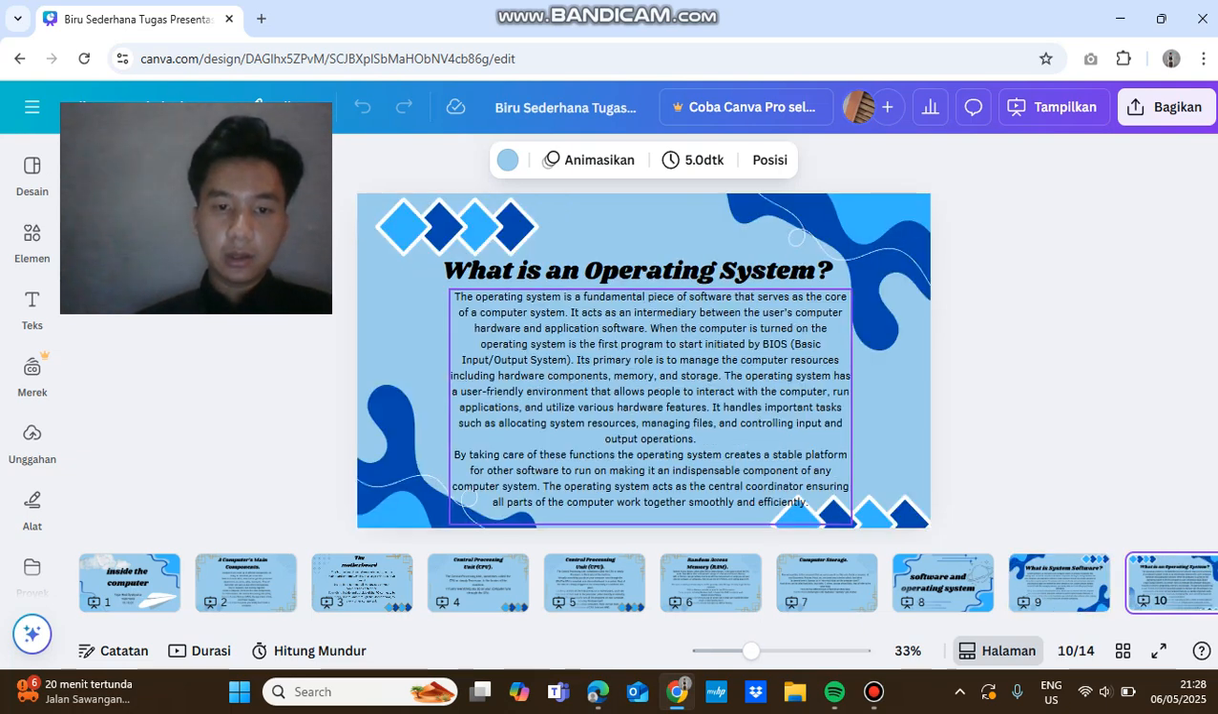What is an operating system? The operating system is a fundamental piece of software that serves as the core of a computer system. It acts as an intermediary between the user, computer hardware, and application software. When the computer is turned on, the operating system is the first program to start, initiated by BIOS, Basic Input or Output System.